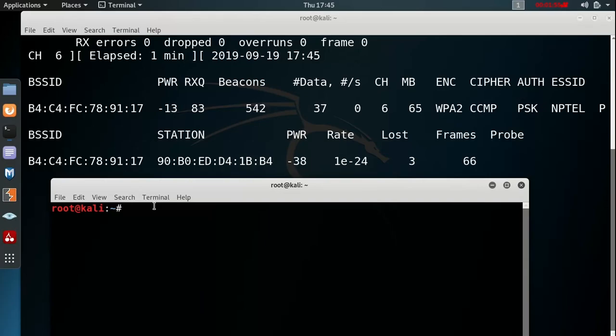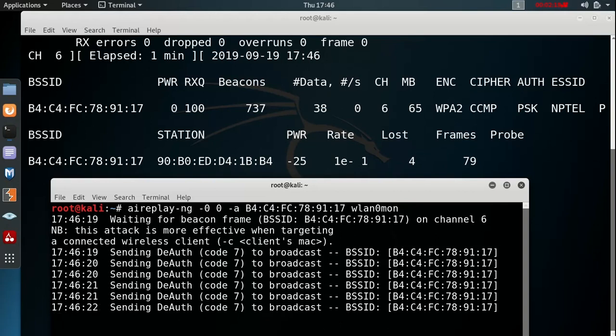So the command is aireplay-ng -0 0 -a, then the target MAC address and the monitor mode name wlan0mon.